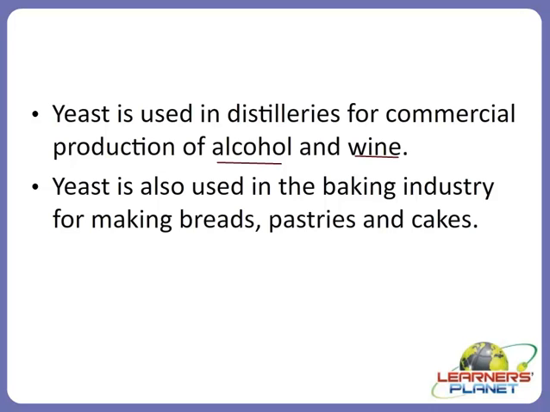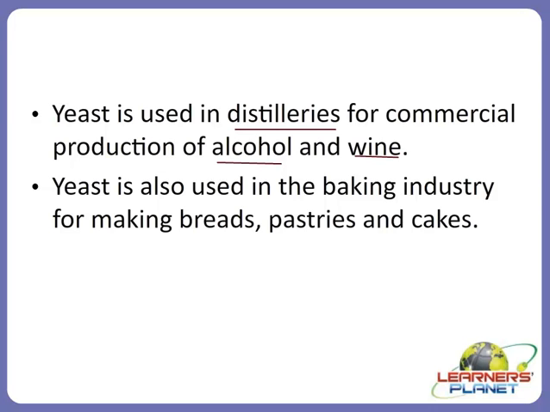Now the industries which manufacture alcohol and wine are known as distilleries. Wherever a distillery is located, it is not very tough to identify, as the smell is dispersed over a very large area.